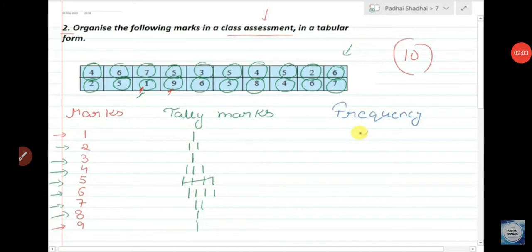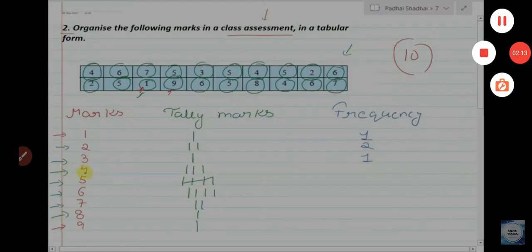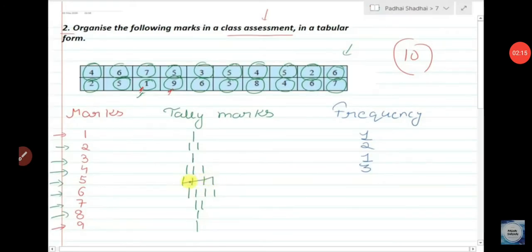So students, question number first, find the range of height of any 10 students of your class. You may take any 10 heights. अपने मन से कोई 10 बच्चों की हाइट रख लो आप, और उससे आप उसका फाइंड द रेंज मीन्स हाईएस्ट माइनस लोएस्ट. Okay, now question number second, organize the following marks in a class assessment in a tabular form.